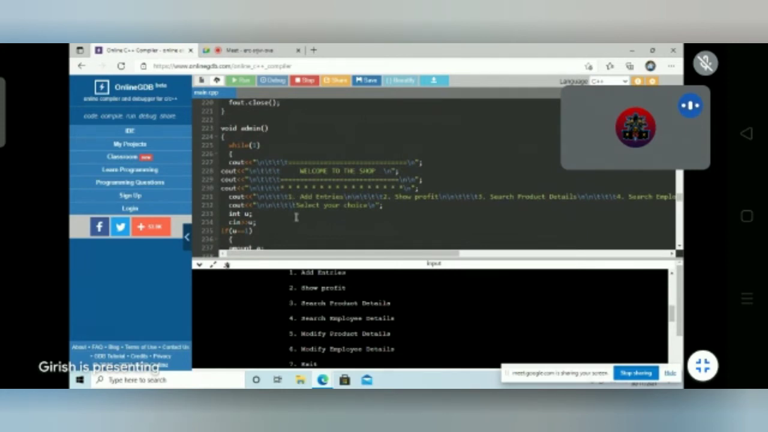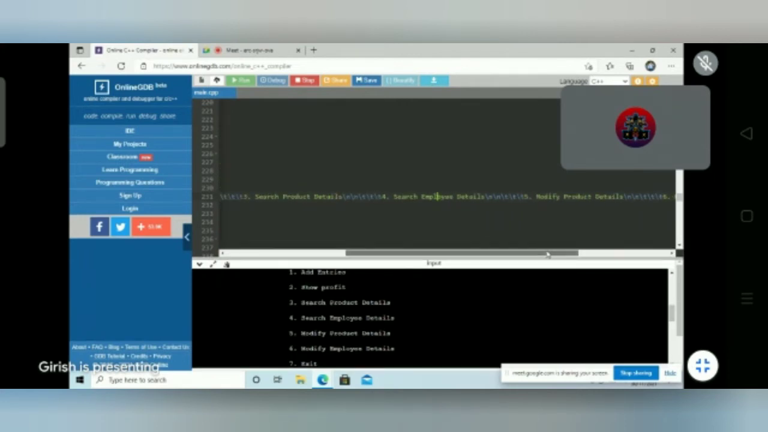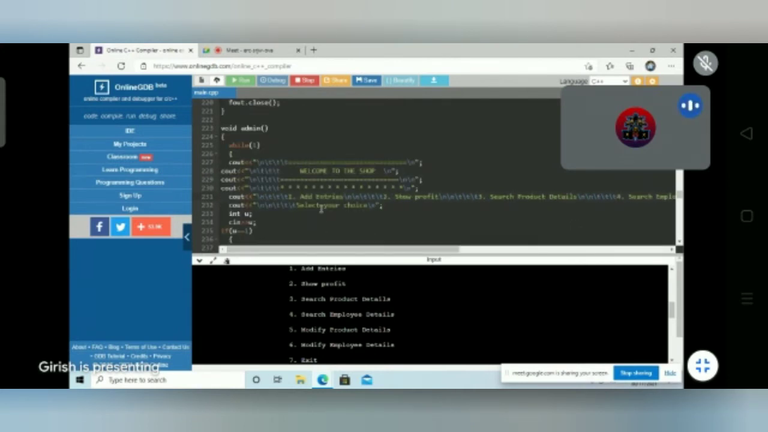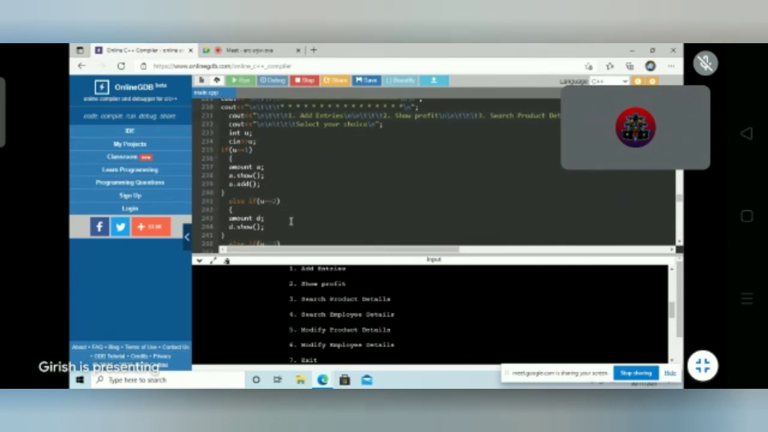Then next there is the void admin function. We have created an infinite loop which will display our shop and their options to select by the user, such as add entry, show profit, search product details, search employee details, modify product details, modify employee details, and etc. If the user selects the first option, the object A of the class amount will display the void amount function, in which there are options to select the choice whether to input for product or for the employee.